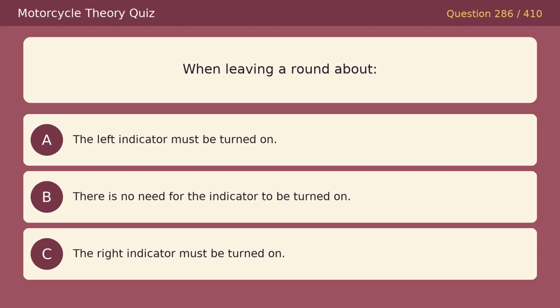When leaving a roundabout, option A, the left indicator must be turned on. Option B, there is no need for the indicator to be turned on. Option C, the right indicator must be turned on. The correct answer is C, the right indicator must be turned on.